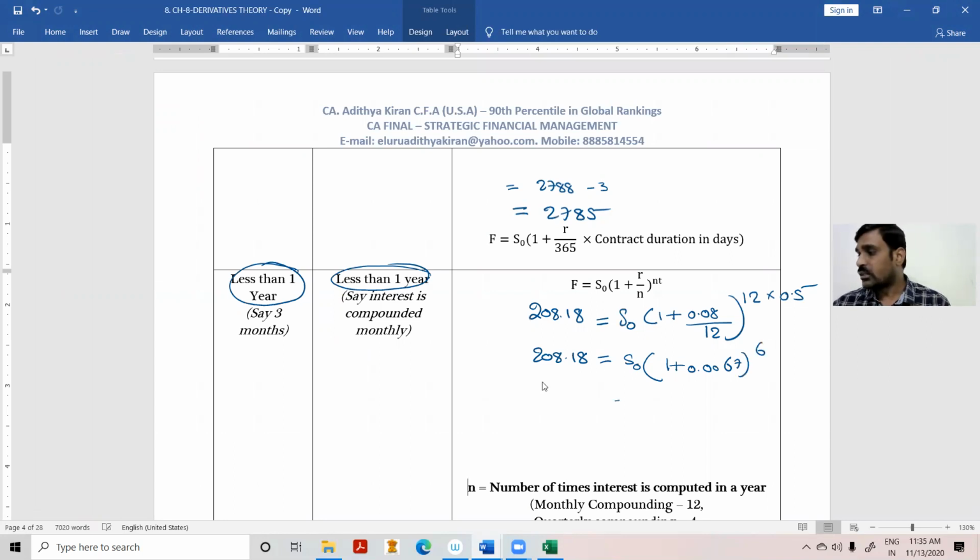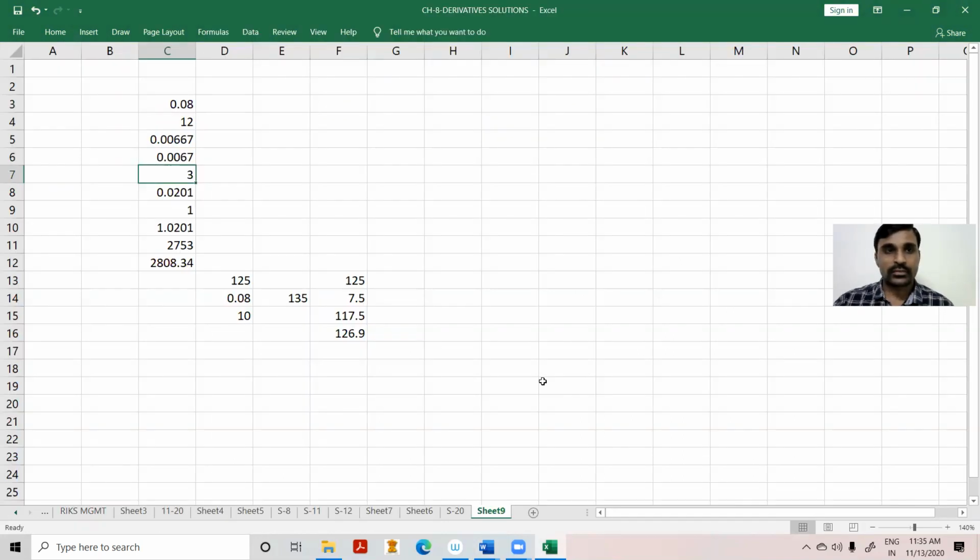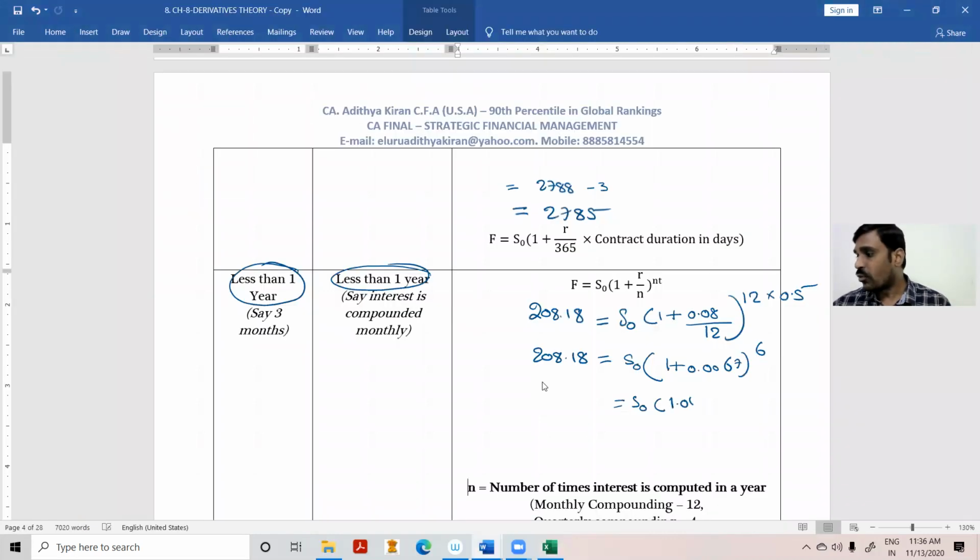That is equal to S0 into 1 plus 0.0067. For this, we have to add 1, so it is 1.0067, to the power of 6. We will get 1.0409. So 208.18 equals S0 into 1.0409.